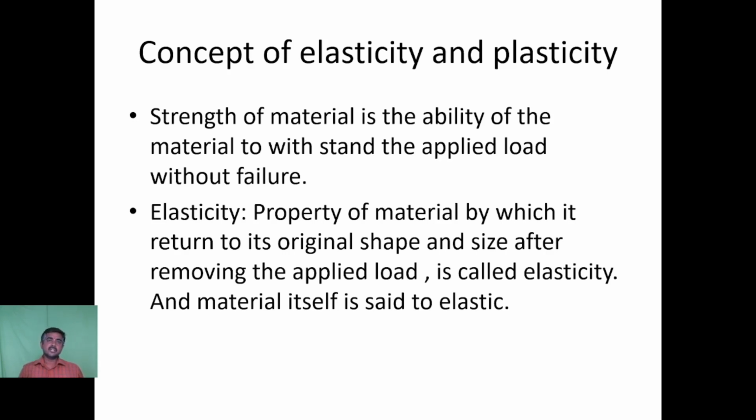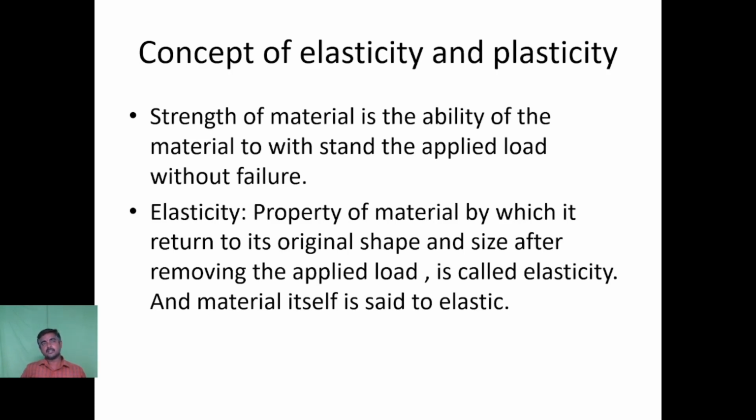Since we deal with the deformation of the body, when a body is subjected to some load, it undergoes some deformation. As the body deforms, we will be dealing with two categories of materials. One is elasticity and the next is plasticity. Elasticity is a property of the material which can regain its original shape when the load is removed. Consider a rubber band. A rubber band is a very good example for elasticity.